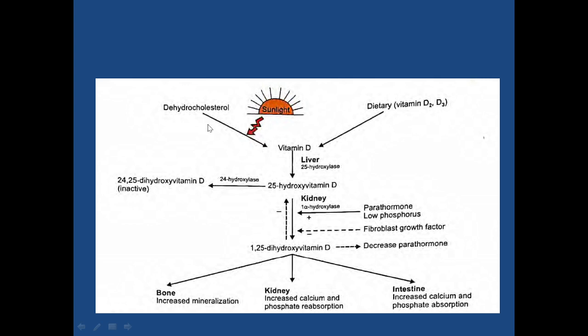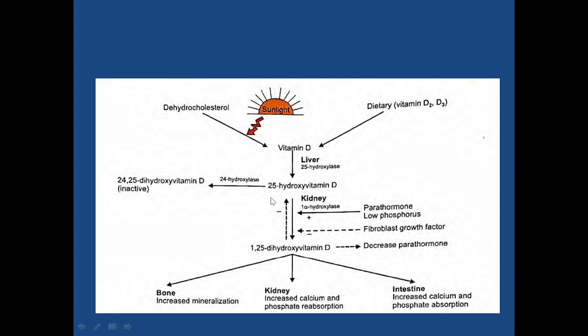With the help of ultraviolet B radiation, 7-dehydrocholesterol is converted into vitamin D. Now this vitamin D goes to the liver, and with the help of the enzyme 25 hydroxylase it is converted into 25 hydroxy vitamin D.